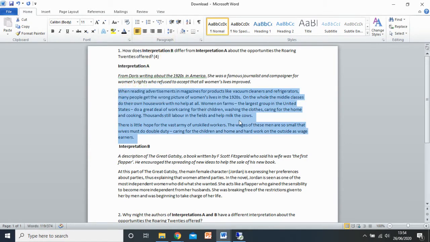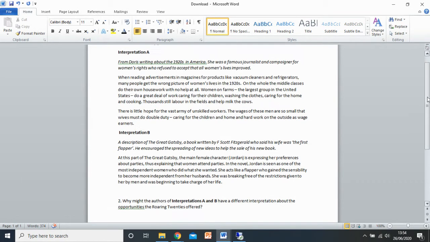For example, you might say this one talks about advertising, getting a wrong picture of women's lives. And actually, in reality, many women did their own housework. However, this one talks about the main female character of a fictional novel, Great Gatsby, going to parties. So clearly, these 2 sources are saying very different things about the women's lives. So that's what you have to do for question 1. Just tell me the differences.